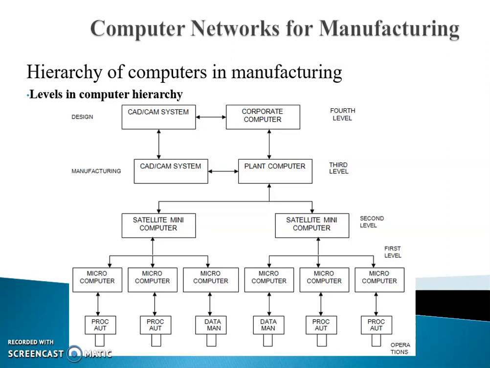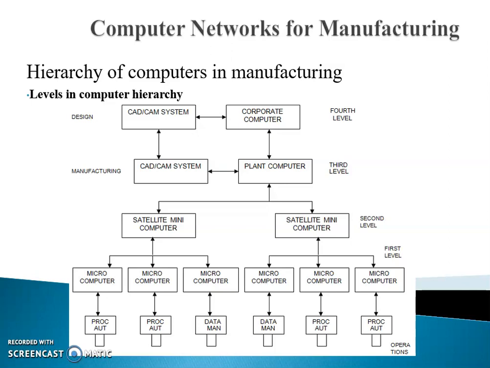Here are some of the benefits of this hierarchical structure. The first one is gradual implementation. These hierarchical computers can be installed gradually rather than all at once. Each individual computer project can be justified on its own merits. The company is not required to make an all or nothing commitment to install a single plant-wide computer. The risk is therefore reduced and the expense can be spread over a number of years with a payback for each step in the implementation of the hierarchical system.